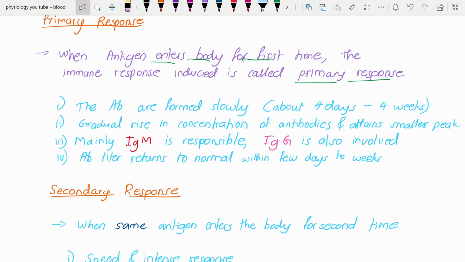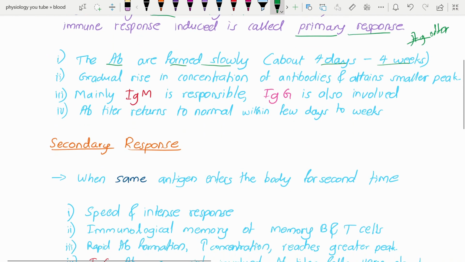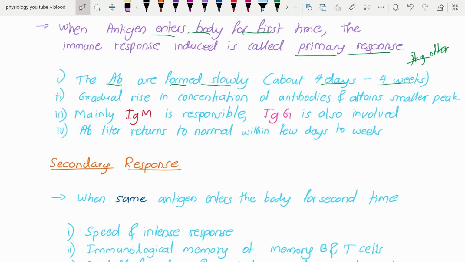What happens in the primary response? As you know, the body is seeing that antigen or foreign body for the first time. So it takes a lot of time to form the antibodies against that antigen. The antibodies are formed slowly, about 4 days to 4 weeks. These antibodies rise in concentration gradually and attain a smaller peak, because they are not produced at higher rates, only a small amount of antibodies is produced.